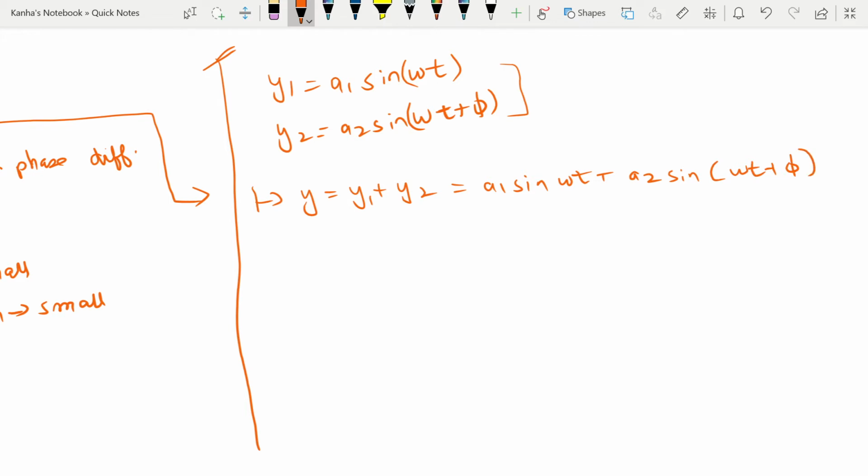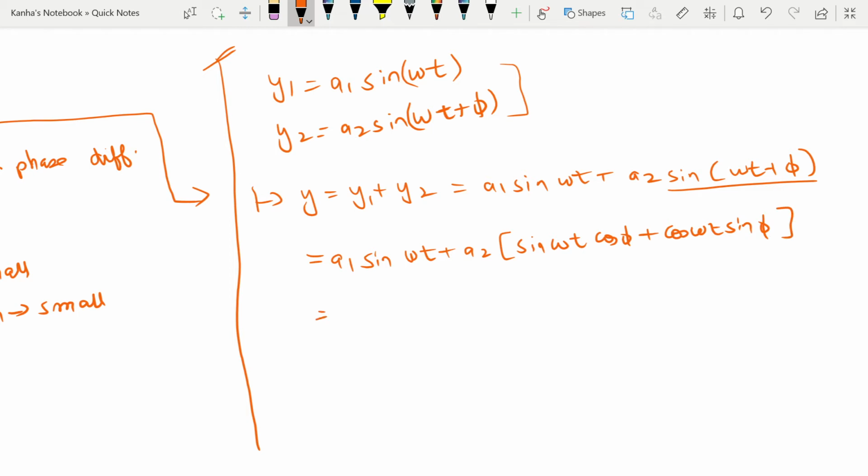Now I can easily split sin(a plus b) using the mathematical identity to write this as a1 sin omega t plus a2 into (sin omega t cos phi plus cos omega t sin phi). Okay.